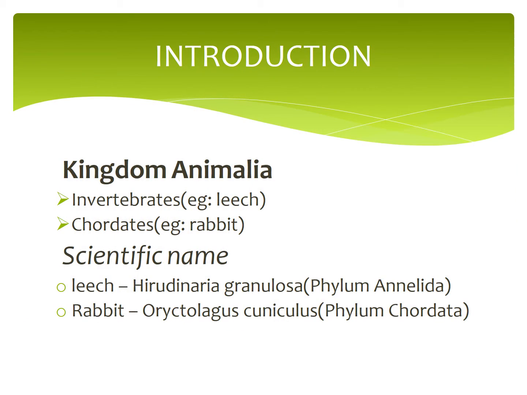Now we are going to see structural organization of animals. You have learnt in the lower classes about the classification of animal kingdom. We will recall that kingdom Animalia is divided into two groups. One is invertebrates, another one is vertebrates. Vertebrate, other name is chordates.